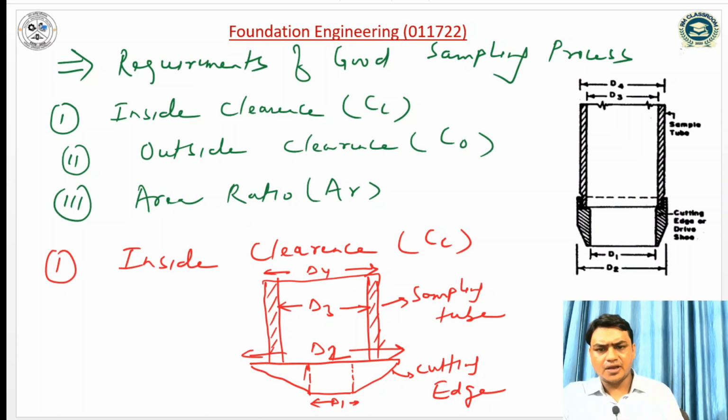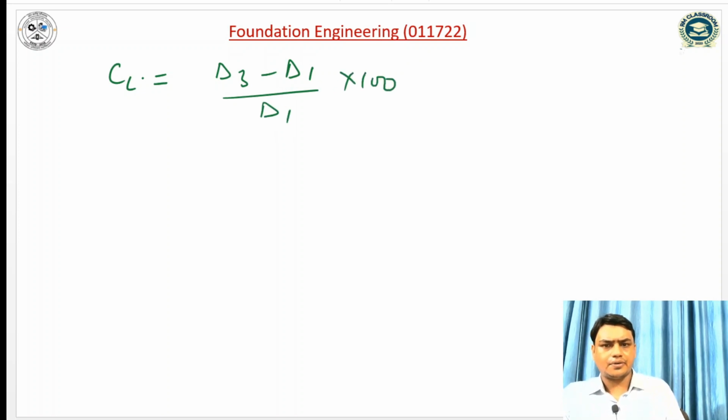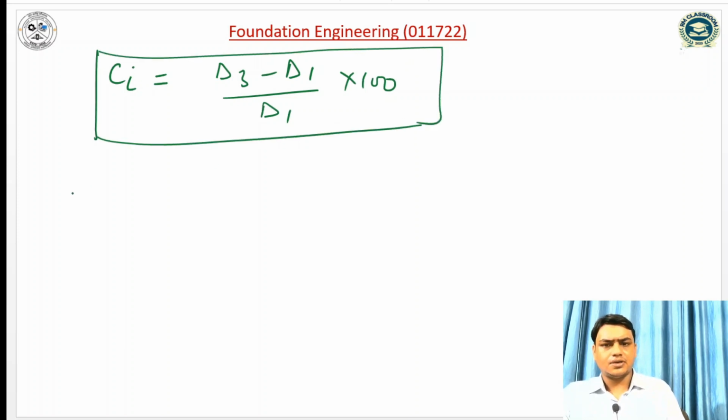If I write the expression for inside clearance, it can be written as (D3 minus D1) divided by D1, times 100. This is the expression of inside clearance, and its range lies between 0 to 3%.